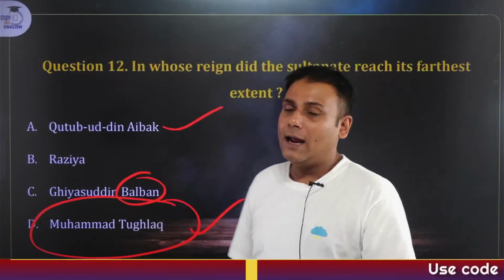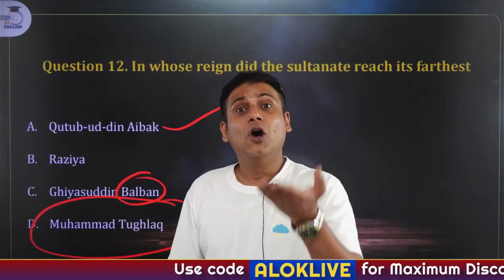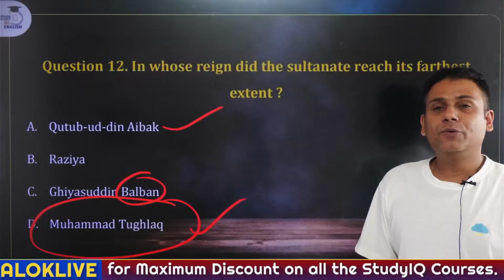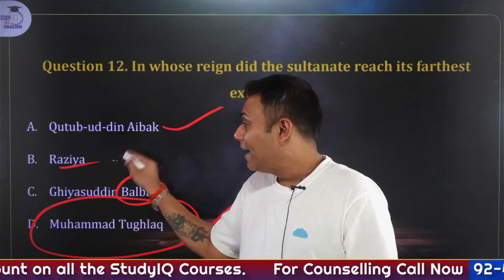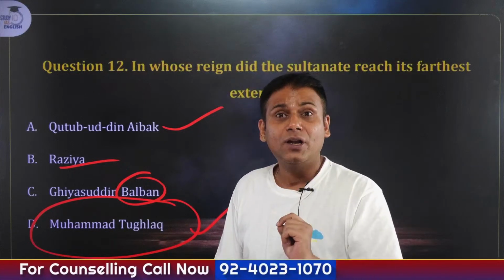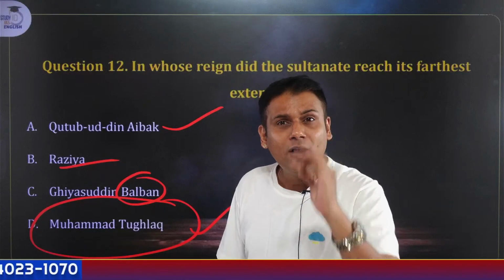Qutbuddin Aibak had Lahore as his capital, and Razia Sultana, also referred to as Razia Sultan, was killed by her own brother. So she could not expand much. But she did bring certain reforms in the administration. Usually during the slave dynasty, Turks were involved in the administration.